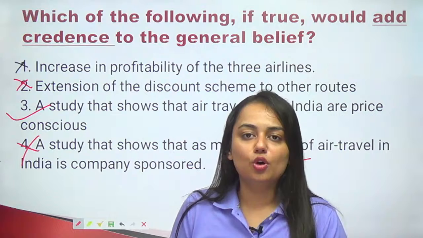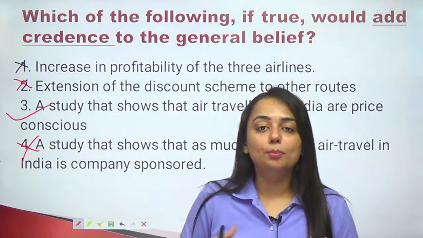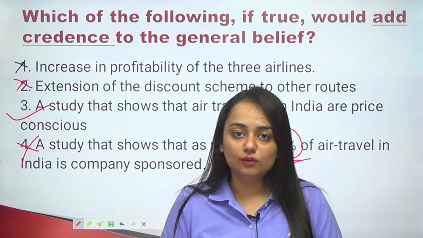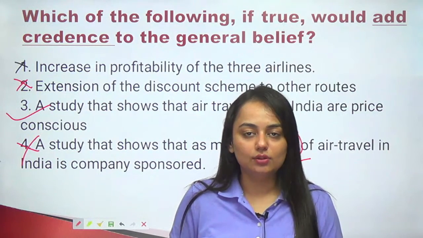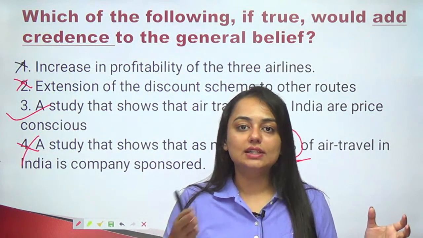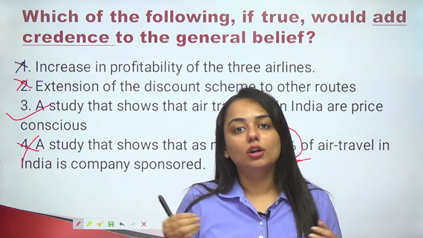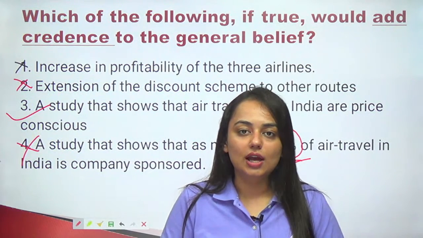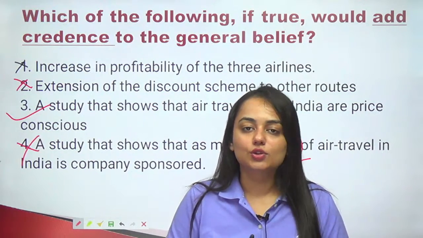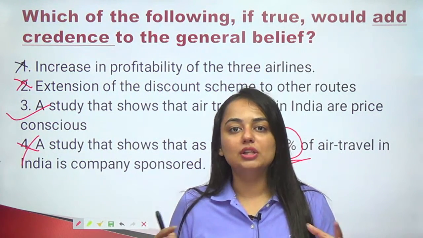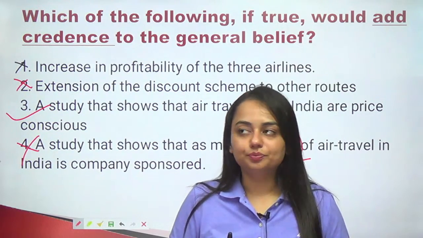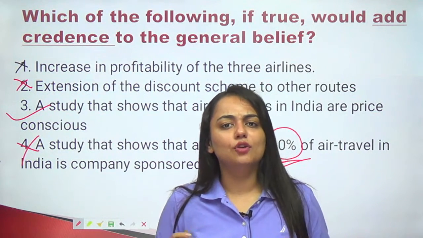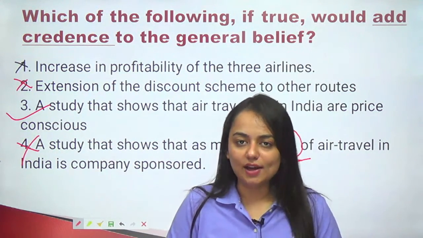So I've tried to touch upon almost all the topics. We did components of critical reasoning. Those are premise or fact, assumption, which are unstated facts, conclusion, which we reach after the properly ordered logical sentences or statements, the cohesive ones, that lead us to a conclusion. And then there is inference, which is a hidden conclusion. So these are four basic components of critical reasoning. Then we saw how you can strengthen or weaken a conclusion. So I believe you must have got some idea about what critical reasoning is and what it demands.